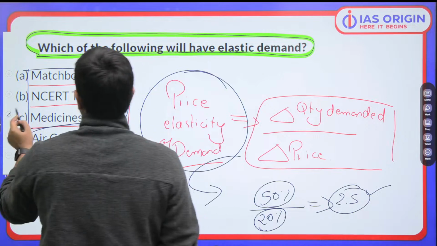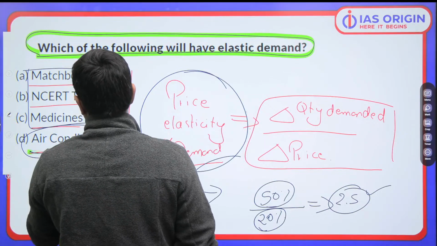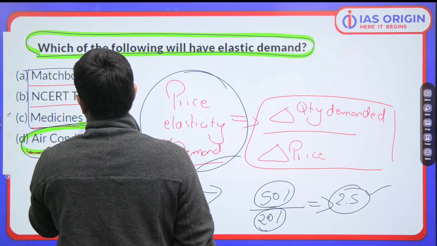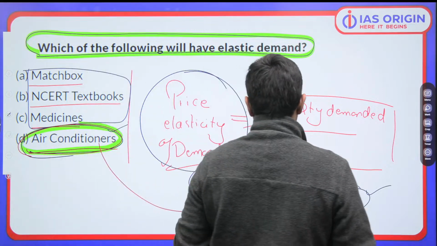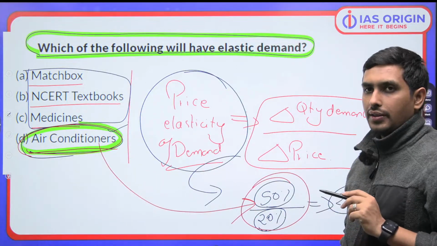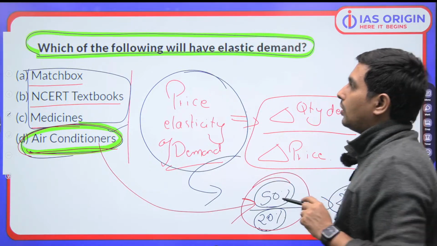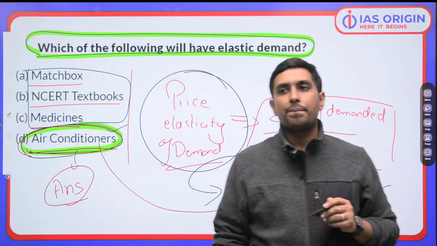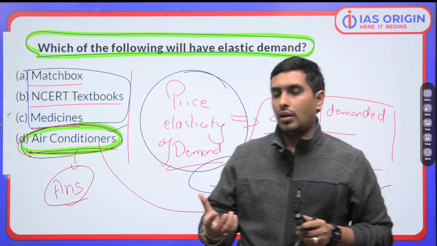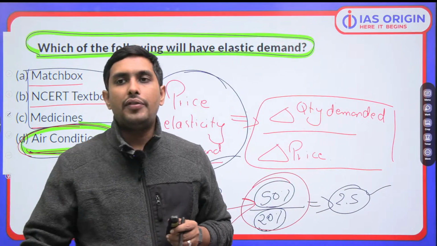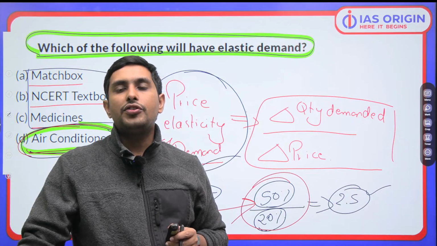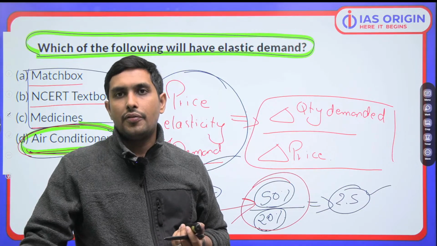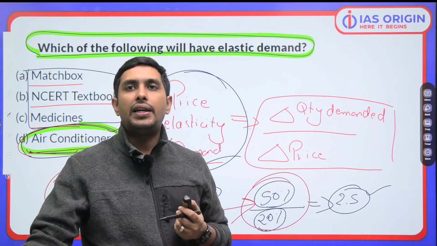So you got to understand this thing, that we have to be very clear. In case of air conditioners or in case of ACs, we are seeing that whenever we change the price, we are seeing massive change in the quantity demanded. I hope it's clear. So that is why air conditioners are the right answer to this question, because their demand is very much elastic. So now I hope you know what is elastic demand. Elastic demand only will happen when we have a good in which, whenever we make a slight change in the price, we see massive change in the quantity demanded. That is the main idea.